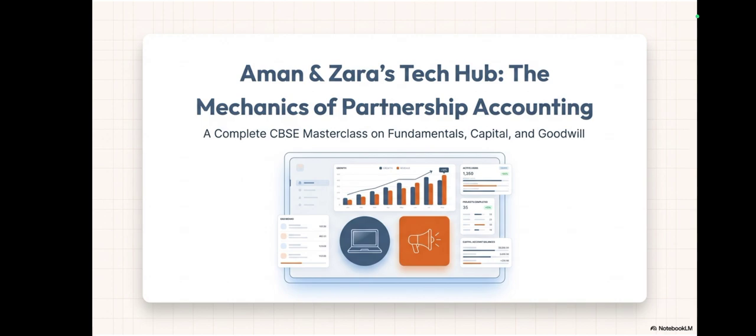Before that, for those who have recently completed Class 11 and are now starting this chapter in Class 12: in Class 11 what all you read, trading, PL, balance sheet, that was for a sole proprietorship business. This PL appropriation we are talking about, we have to focus on the partnership form of business. Okay, partnership.